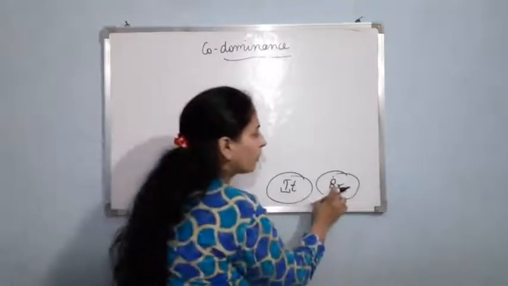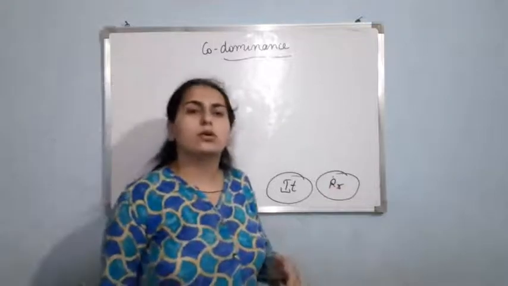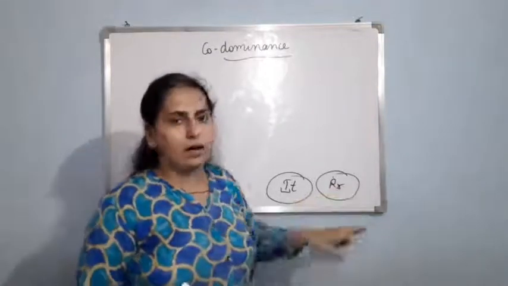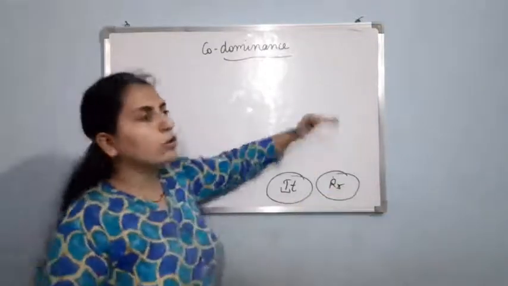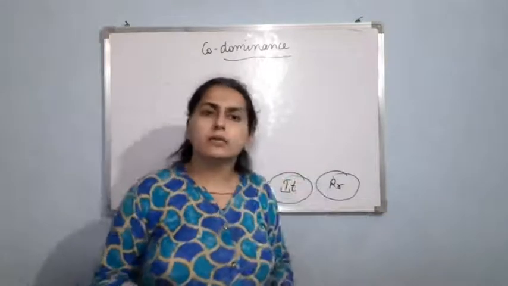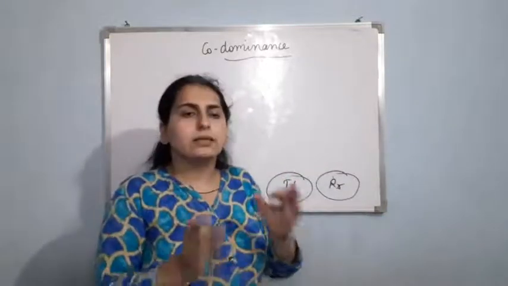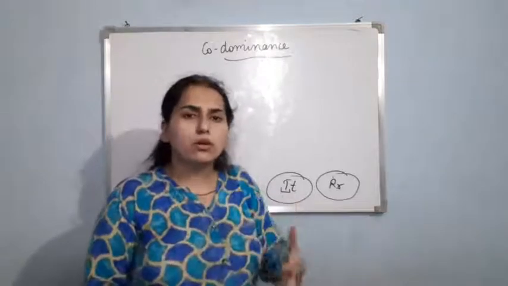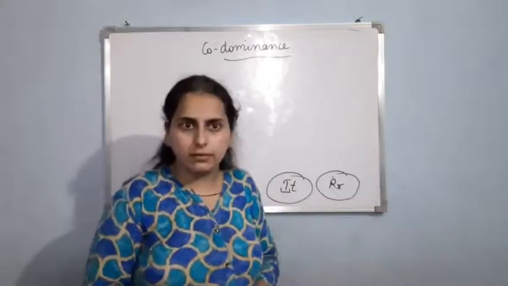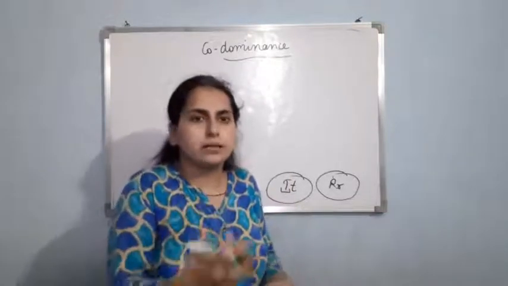It was not properly dominant as it was not able to hide the effect of small r. Now if I talk about codominance, two alleles are there, but both the alleles are able to show their character.